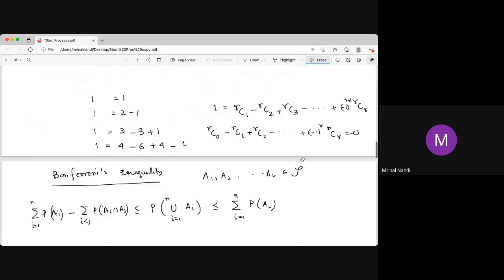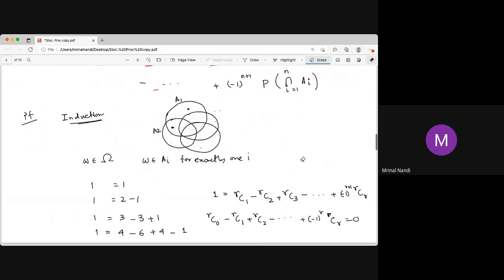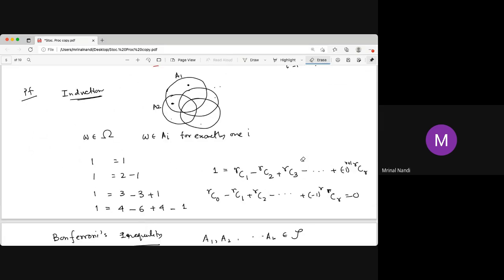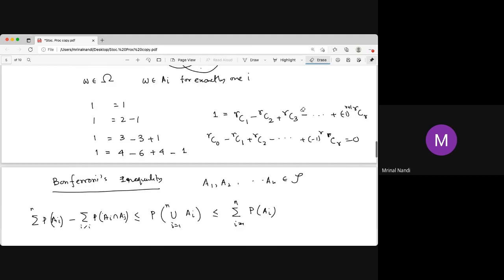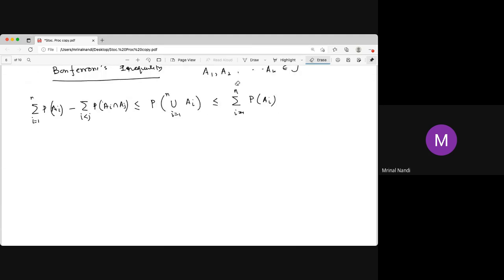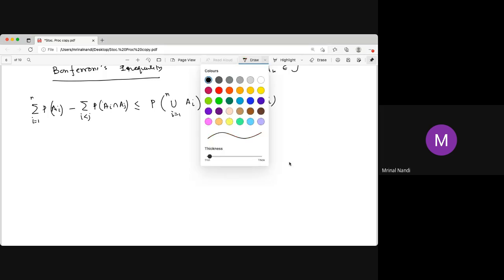You can prove this by induction, but it will be slightly complicated. If we use the combinatorial argument like nCr, counting for each element in how many sets it lies, that will be easier to prove than the complicated induction written in the book.